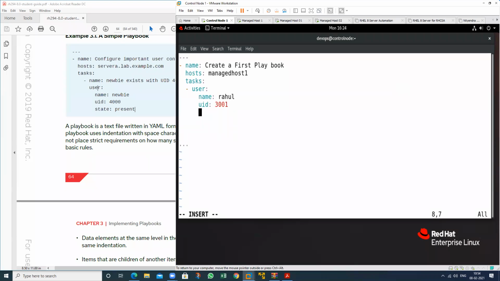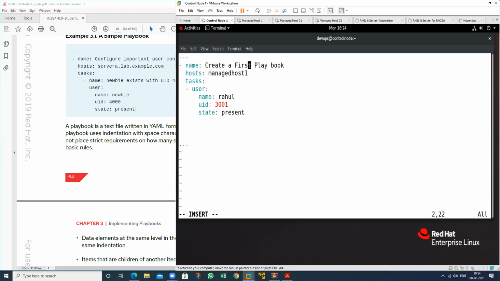And what is the group ID, in which particular group do you want to define this? So just state, I want to create the user. So just type here present. So this is hyphen. This is my name for this particular task.